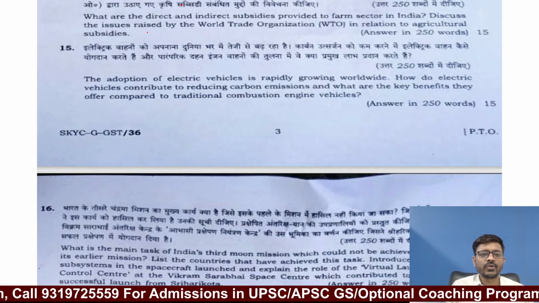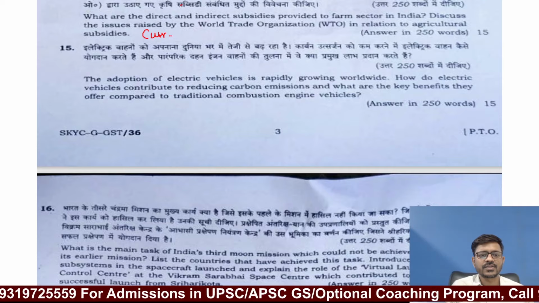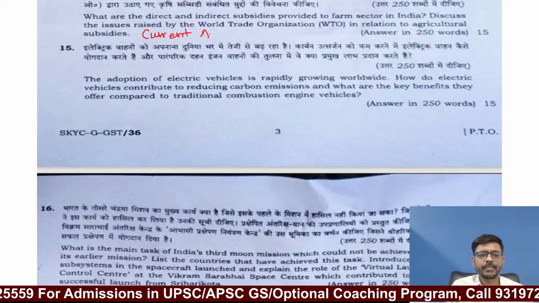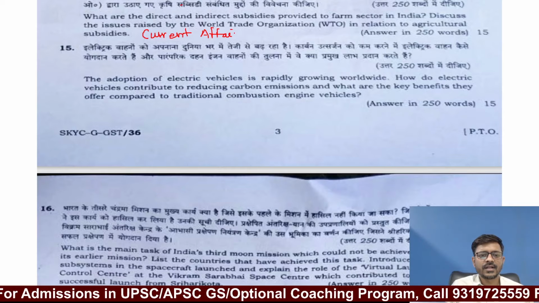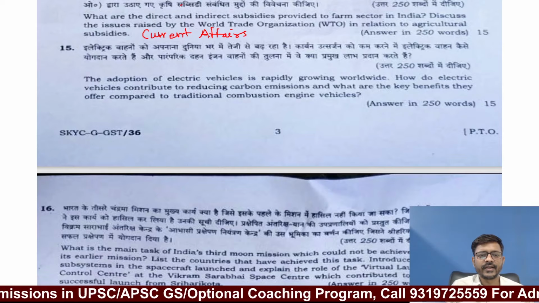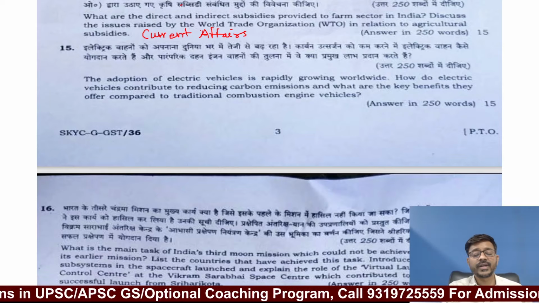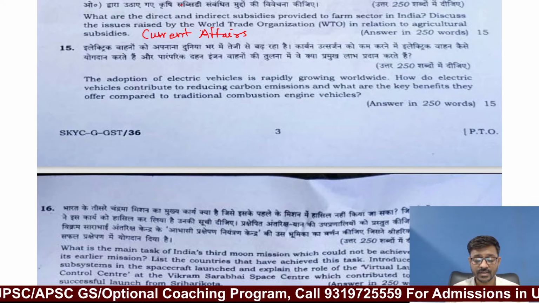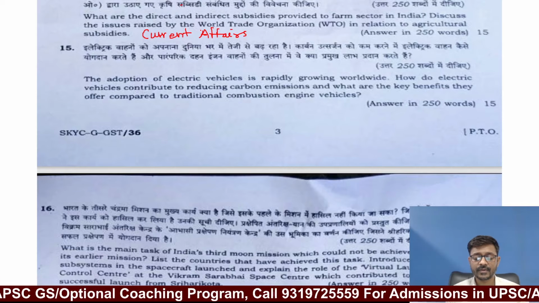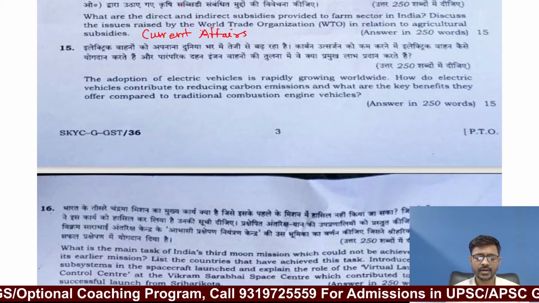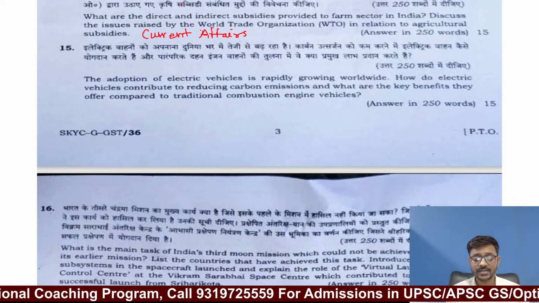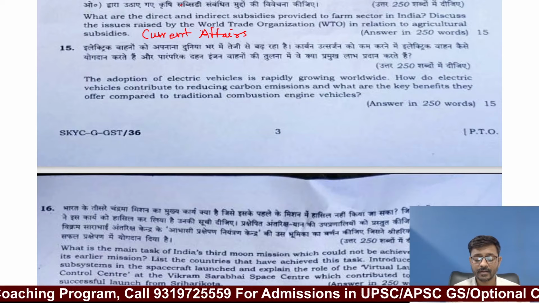It appears regularly in current affairs, but as such it is a very old topic that UPSC has asked. This issue is being regularly raised because when governments subsidize their farmers in the form of fertilizers or different products, it creates problems for other countries.